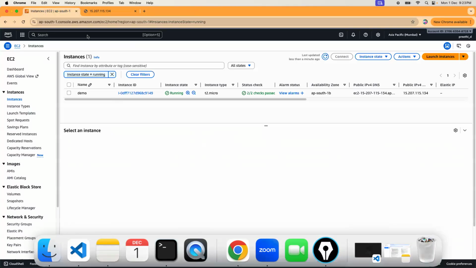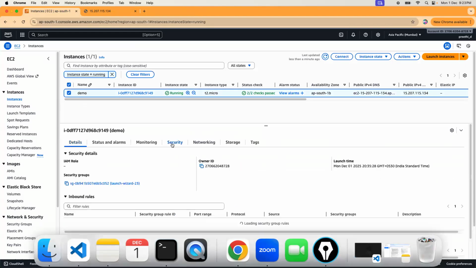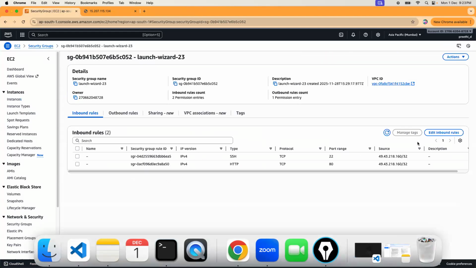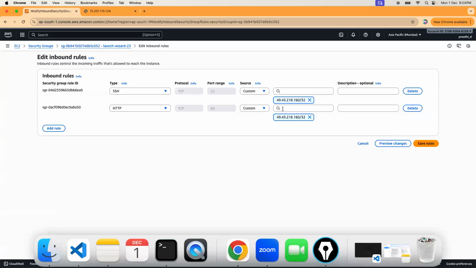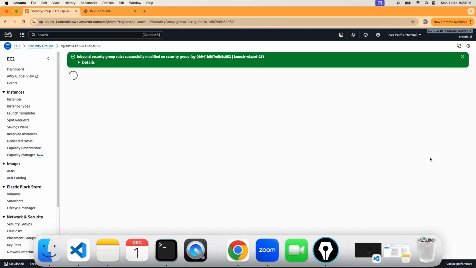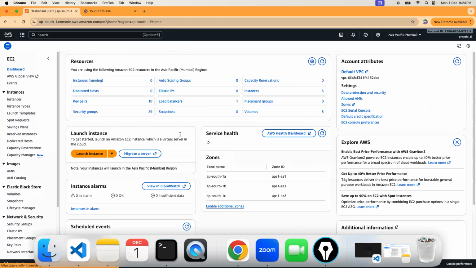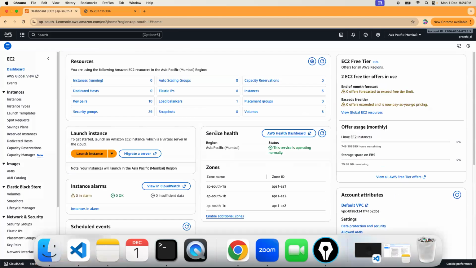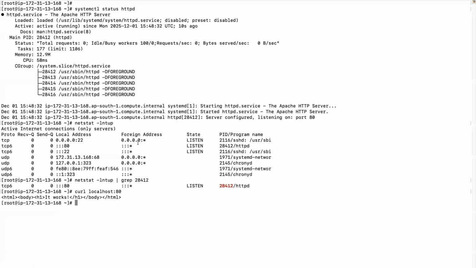That could be an important interview question, about the source parameter in the inbound rules. I'll repeat once again: inbound rules allow incoming traffic. What is the importance of source? It means who can access it, so you are giving permissions on who can access. Now I made it anywhere, so again, you guys can access it. So that's a simple web server, checking the port, starting the service.